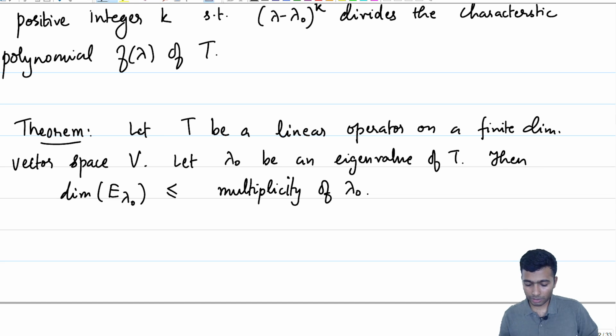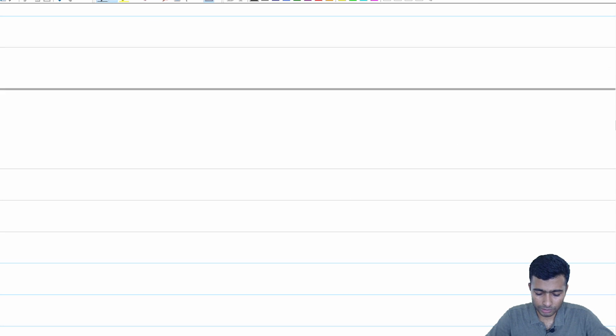Notice that if lambda naught is an eigenvalue of T, then there exists at least one non-zero vector which is an eigenvector corresponding to lambda naught. Therefore, the dimension is certainly greater than or equal to 1. This theorem tells us that the dimension has to be less than or equal to the multiplicity of lambda naught. So, let us give a proof of this.